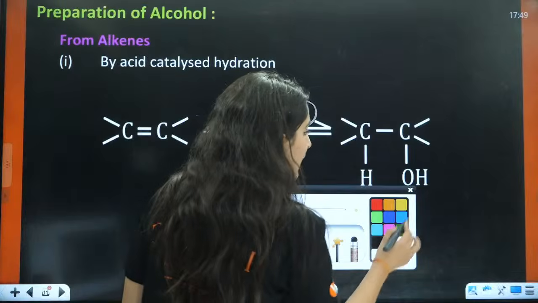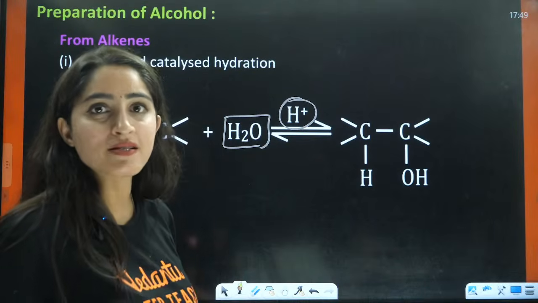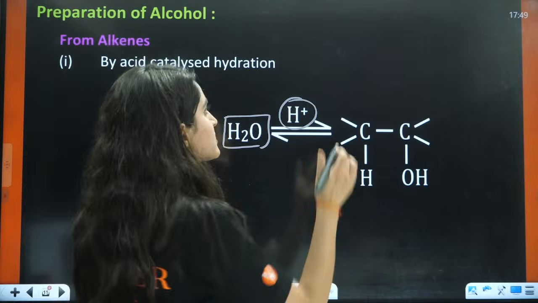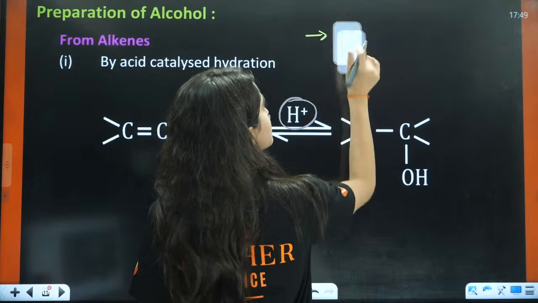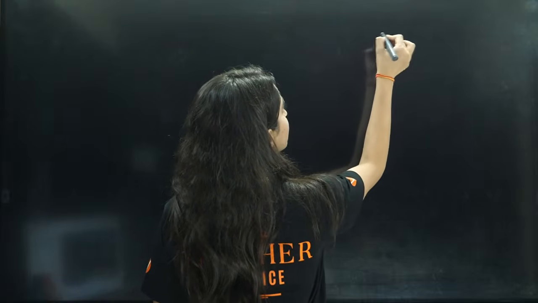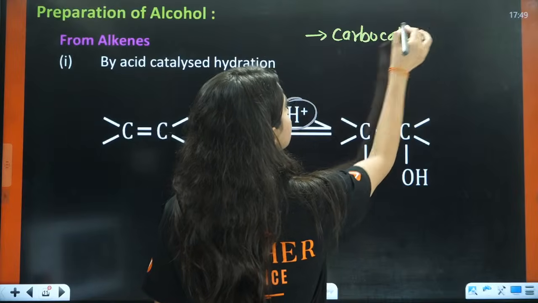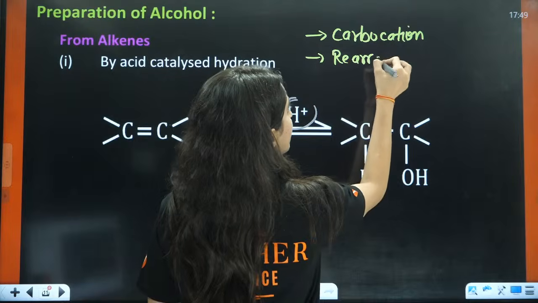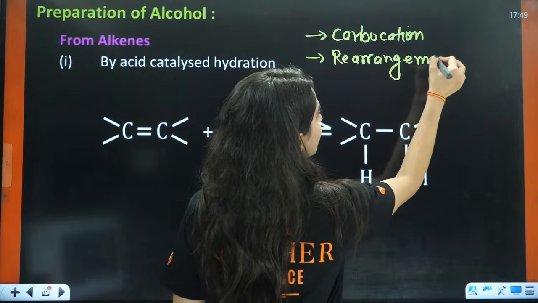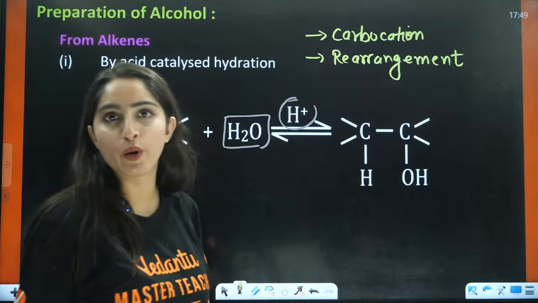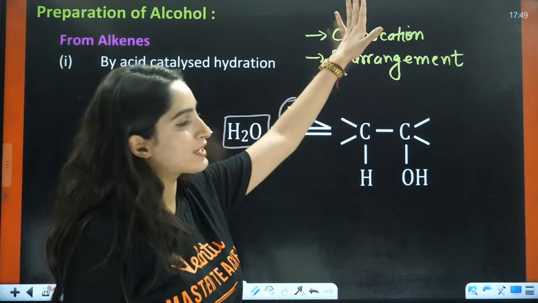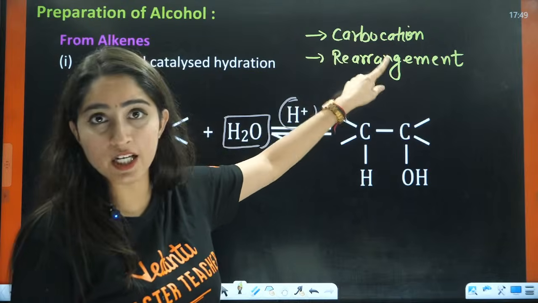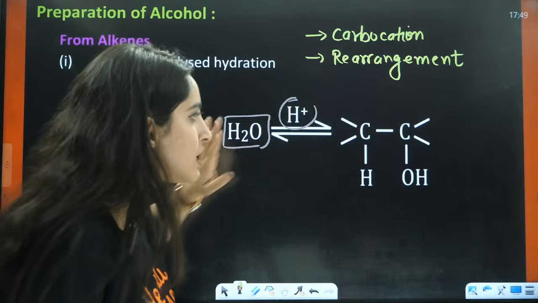But here the very important thing is the mechanism. What kind of alcohol will be formed? In this case, firstly you will make the carbocation, then you will do the rearrangement. From that you are going to solve this. Firstly carbocation, then rearrangement. That is going to be the answer.